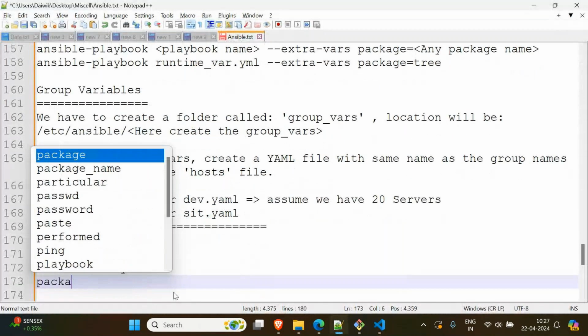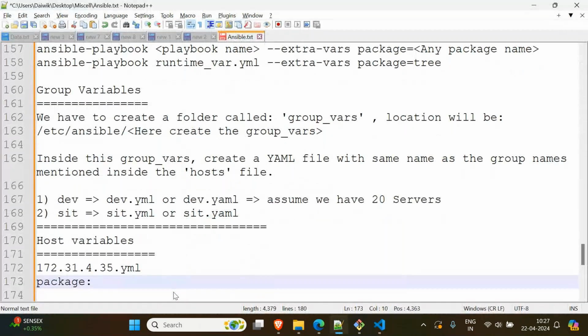This time I want to install some different software, some Java. Are you understanding? Then you can give Java.